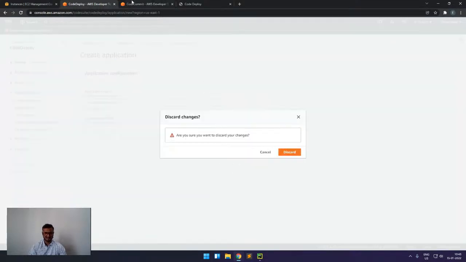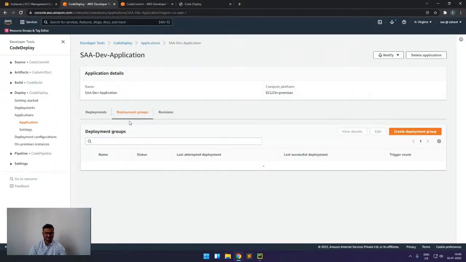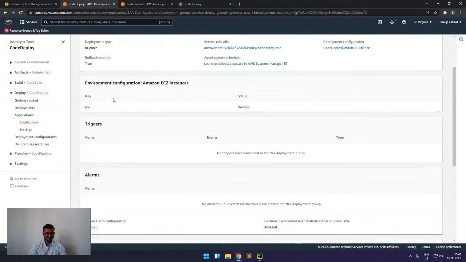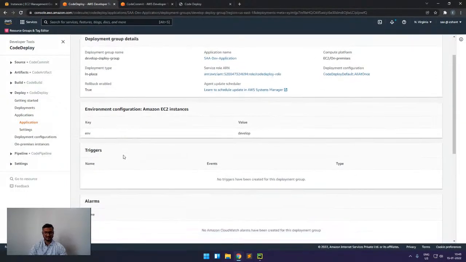For this hands-on, we have created one. Here we can see the type is EC2 on-premises. Once we create the application, we have a concept of deployment group, where we configure what role I'll be using and which instances I want to tag.